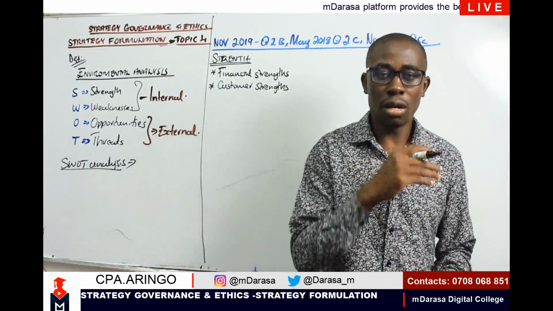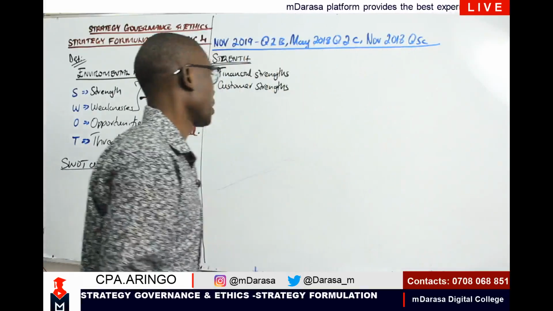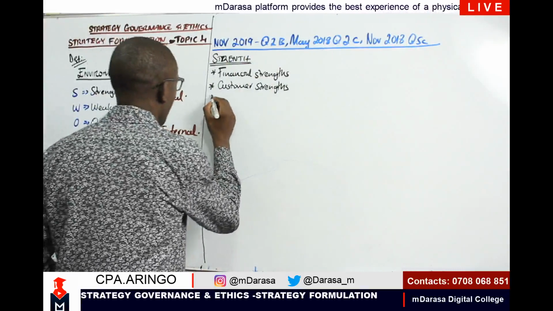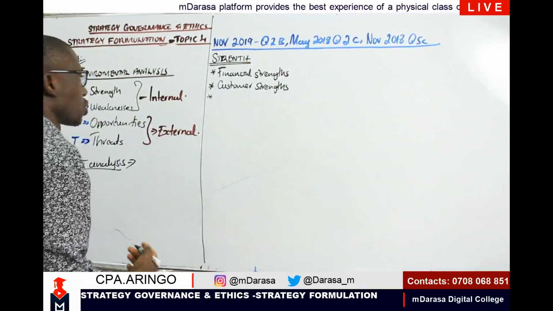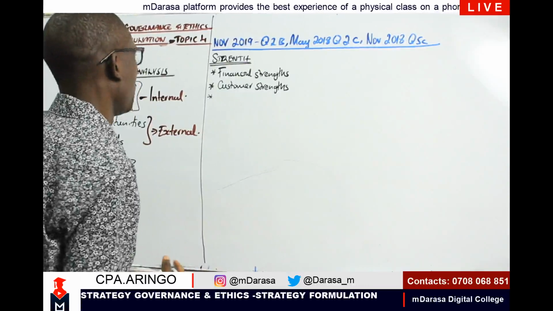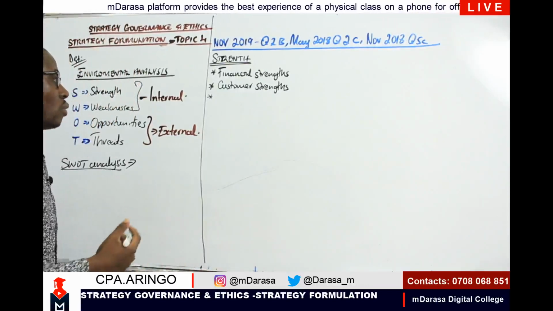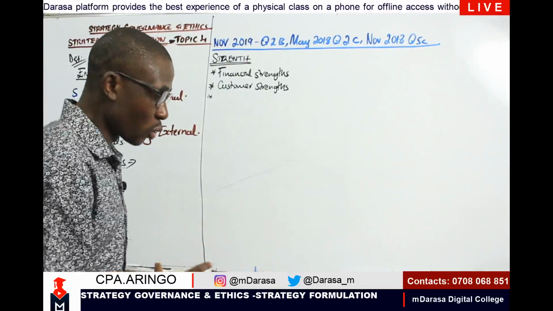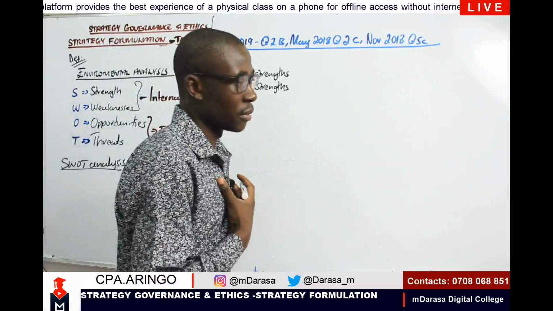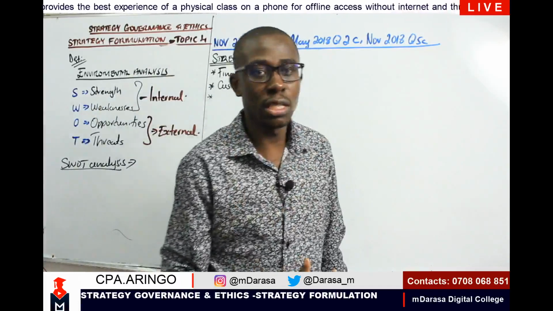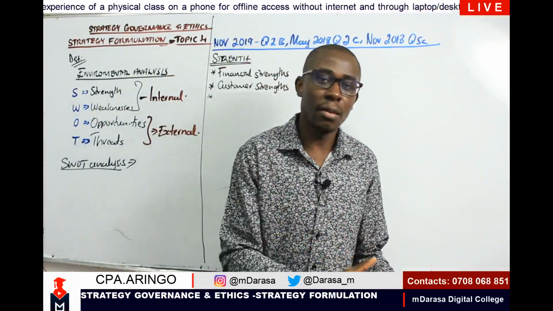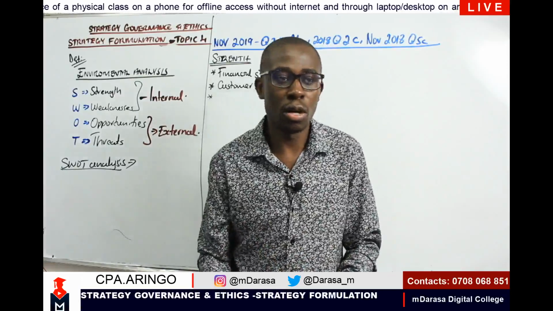Having identified our customer, that is going to give us a key and very strong element to rely on. Now, after we analyze our customer strength, why are they choosing us? Is it because we are offering quality, or because we are offering low prices? Where are they coming from? Where do they mostly get to know us?